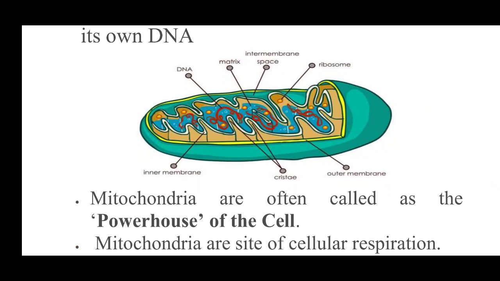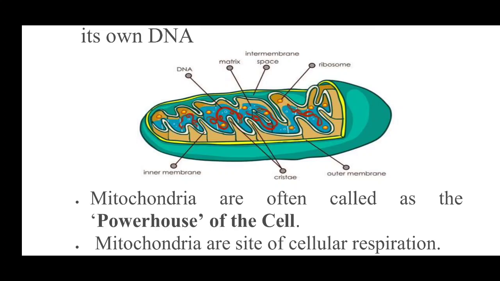Why is it known as the powerhouse of the cell? Because it produces a basic substance known as ATP, adenosine triphosphate. It is an energy giving molecule. So mitochondria helps in cellular respiration. Where does cellular respiration take place? Inside the cells. Inside the cells the cellular respiration takes place, which exhales out carbon dioxide, and the oxygen is used up in the production of energy.